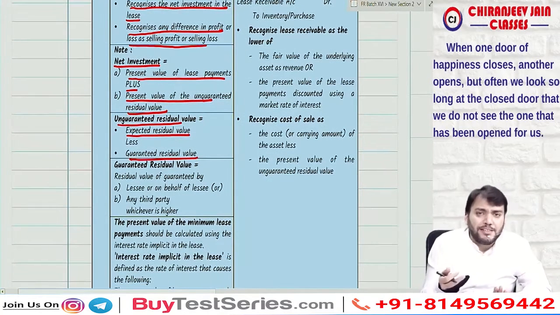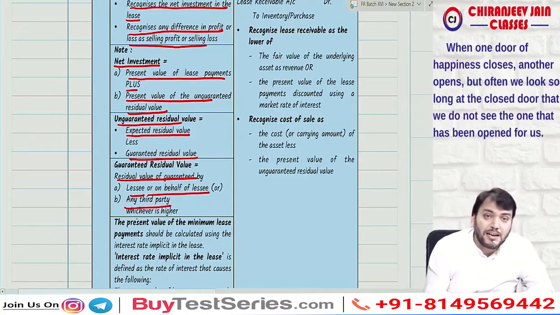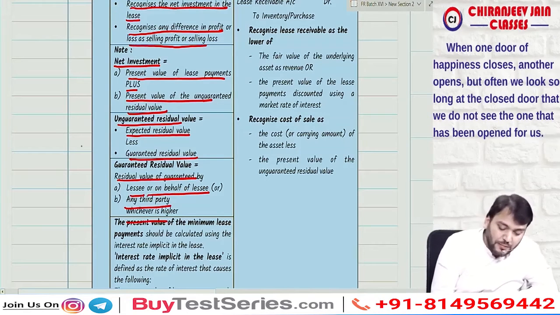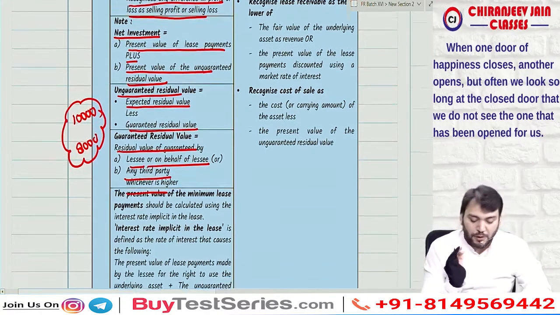So what is the meaning of guaranteed residual value? Any residual value guaranteed by lessee or on behalf of lessee or any third party, whichever is higher. Suppose the expected residual value is 10,000 and the guarantee given is 8,000. So unguaranteed residual value will be how much? 2,000. Yes, sir. I hope you have understood.